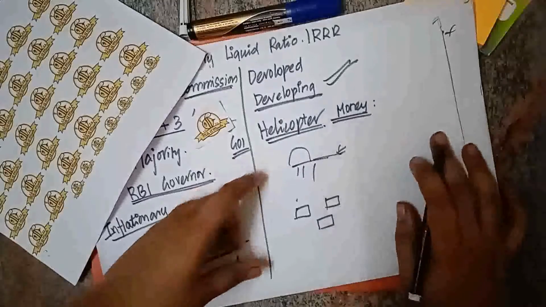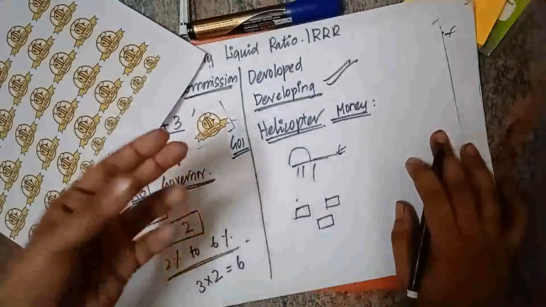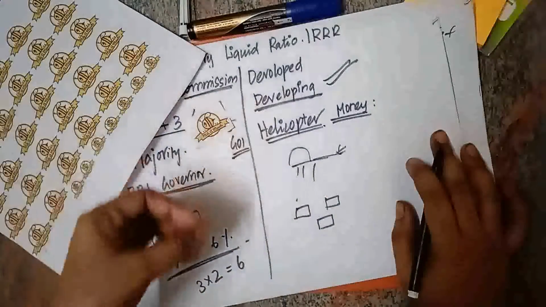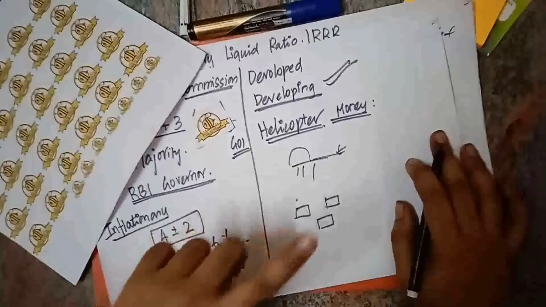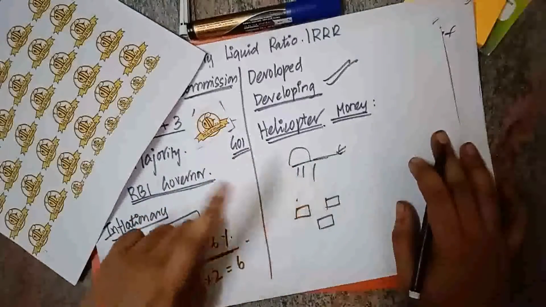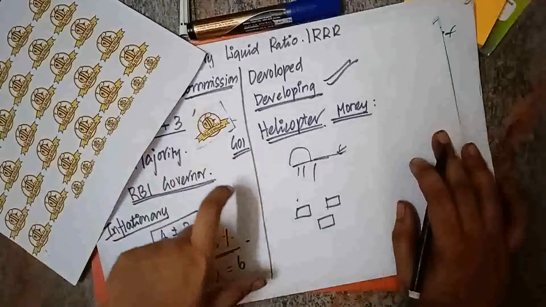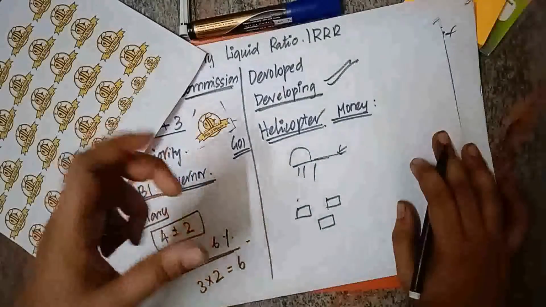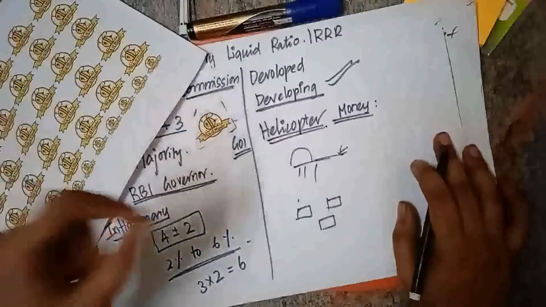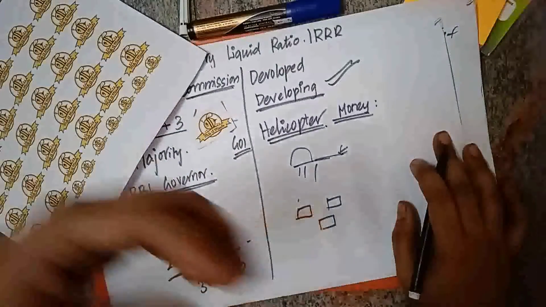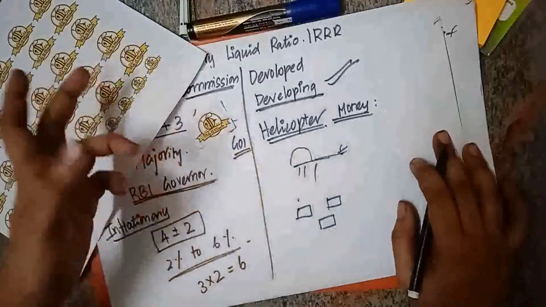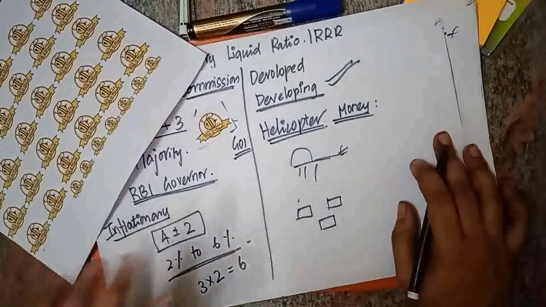But we have some social schemes in which the government gives money to people who are below the poverty line, and those things do not come under helicopter money. Social scheme spending comes under the government's expenditure, where the government spends its own money. In helicopter money, the government will print more money and supply it, and this comes under helicopter money.